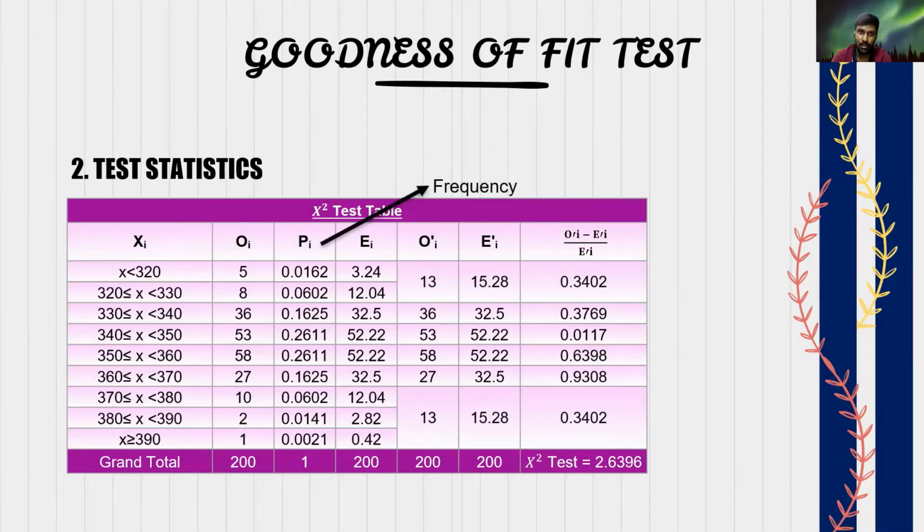Next, we move on to our frequency, and also don't forget our frequency total should be 1. Then we have to calculate our expected value by using the formula E equals to NP, and the total value of expected value also must be 200. And we get to know that our expected value has values lower than 5.